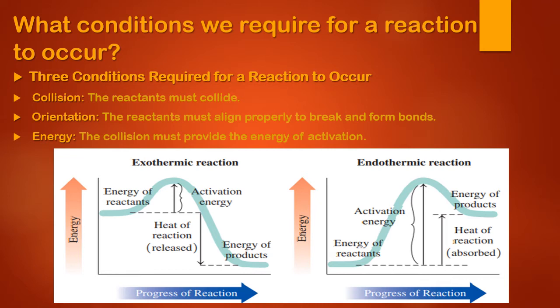And now the last but not the least, energy. We already talked about the activation energy. So when reactants are present in their proper orientation, they're going to collide, but they need the energy of activation so that they can break the bonds and form the new bonds.